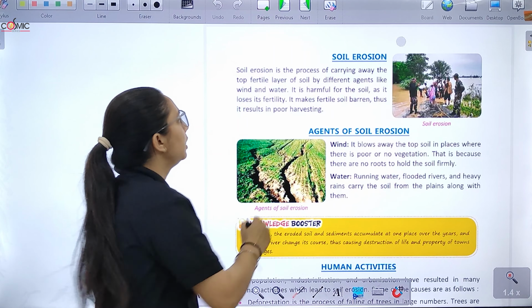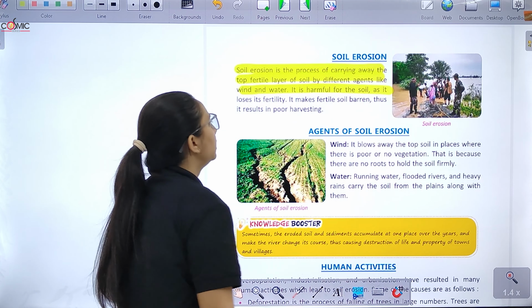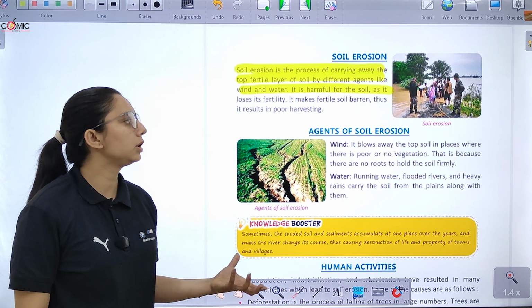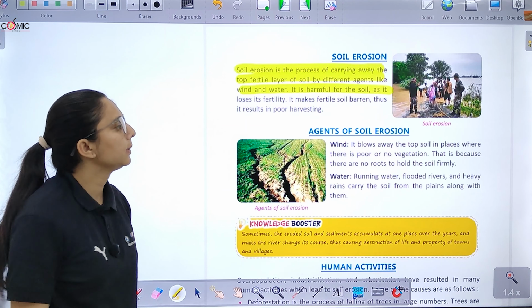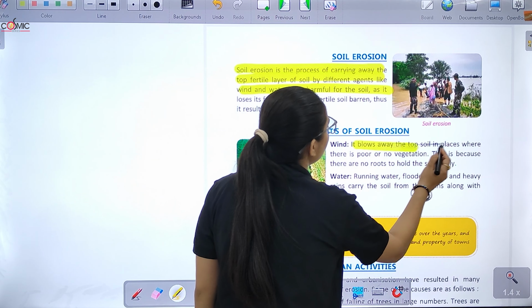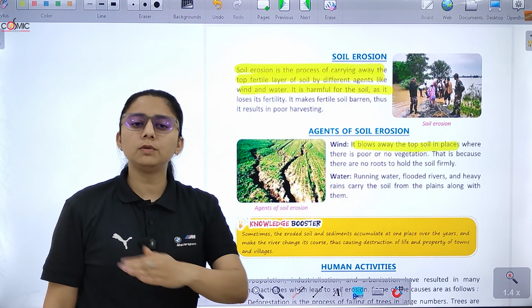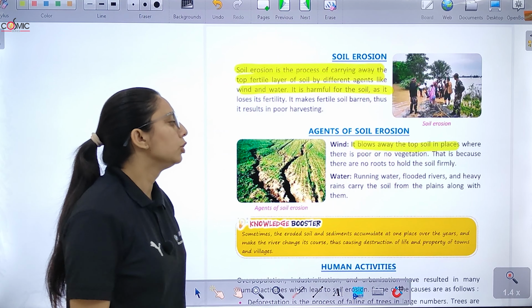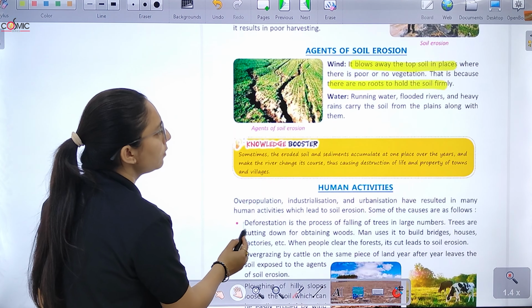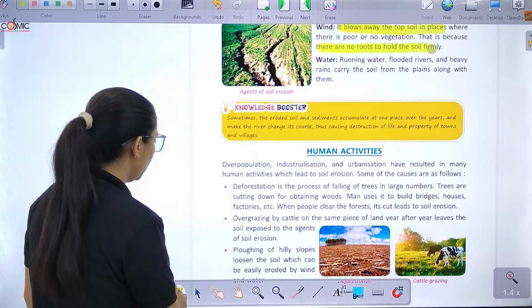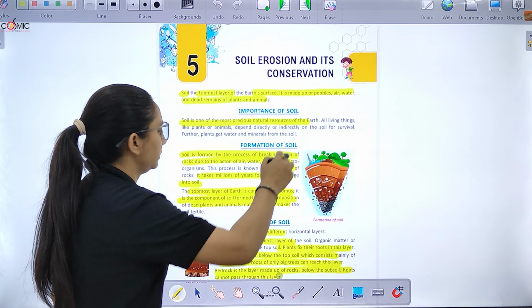Then we have soil erosion. Soil erosion is the process of carrying away the top fertile layer of soil by different agents like wind and water. ये बहुत ज़्यादा harmful होती है. Because what happens, इससे soil की जो fertility होती है वो हम lose कर जाते हैं. Right? And then we have agents like wind which blows away. ये जो हवा चलती है बहुत तेज, जो top fertile soil होती है वो उसको उड़ा के ले जाती है. Right? So this is because there are no roots to hold the soil firm. Then we have water, running water, the flooded rivers. Right? And heavy rains carry the soil from the plains along with them.